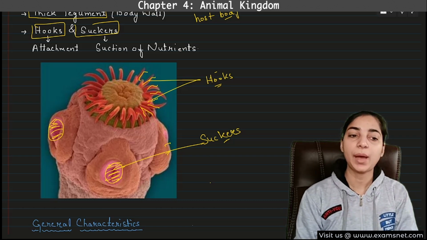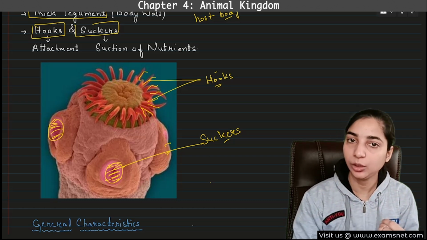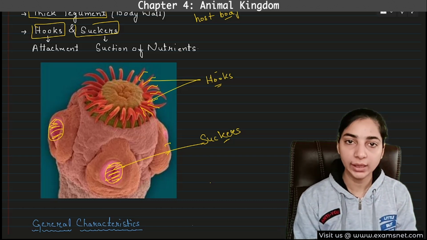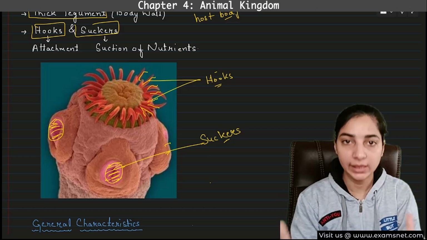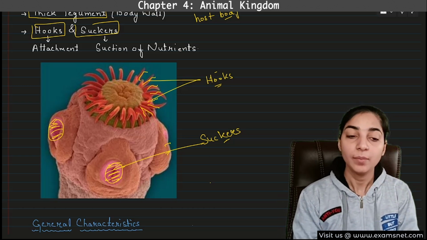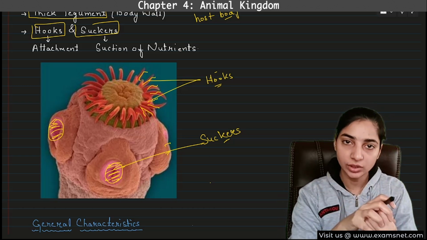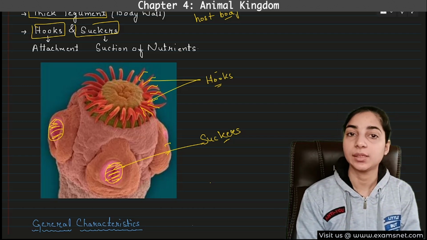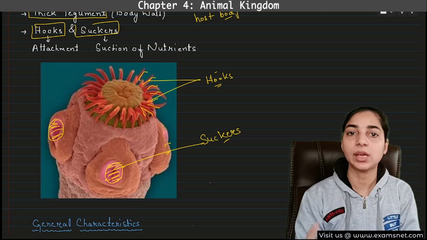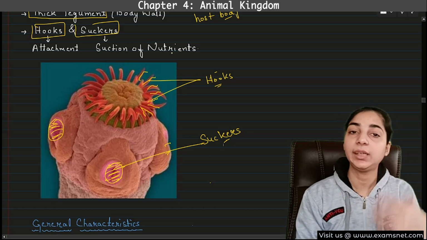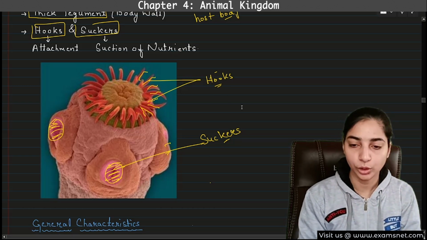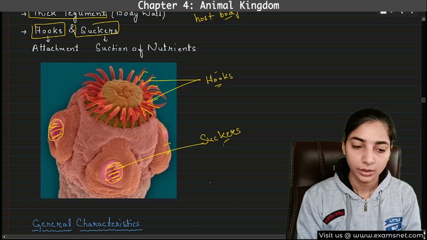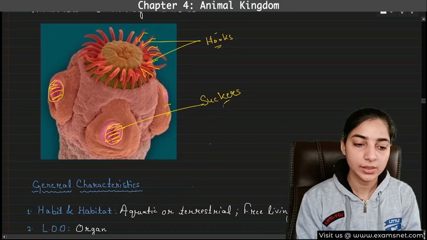So these were the parasitic adaptations: having a thick tegument or thick body wall to protect them from the harmful effects of the enzymes secreted by the host body, then having hooks that will attach them with the host body, and third, suckers that will suck the nutrients out of the host body. So they will derive nutrition from the host body. Now we come to the general characteristics.